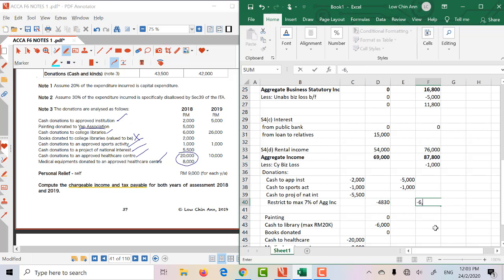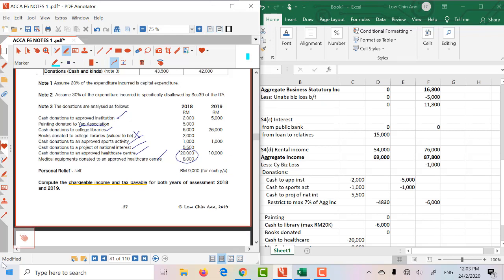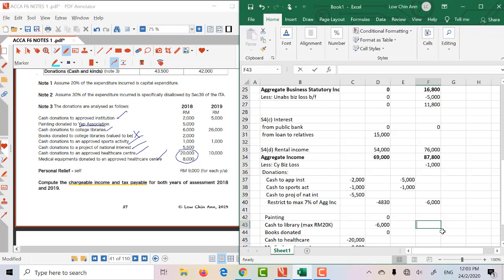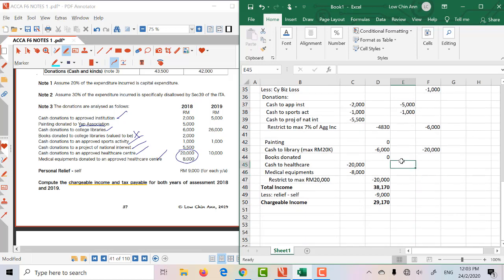Now since it won't exceed, so it will just be 6,000. No more painting, and this time the donation to library is actually 26, am I right? So you will claim maximum 20, and for healthcare, now if you follow the consistent presentation, I will put 10,000 here, and then we will claim 10,000.